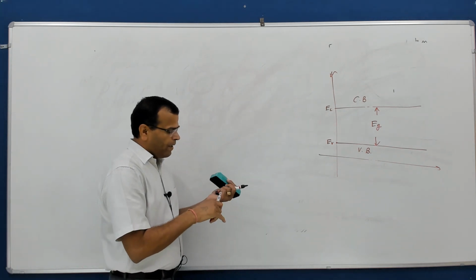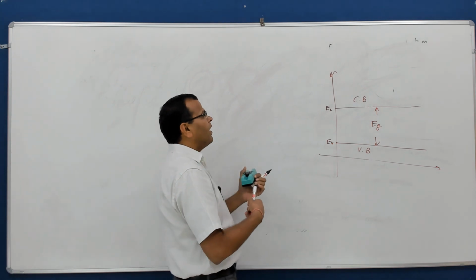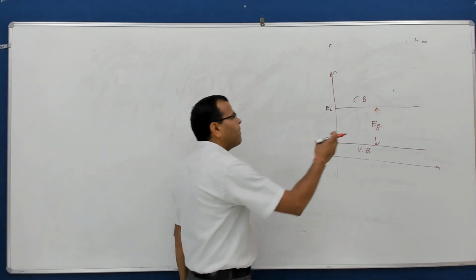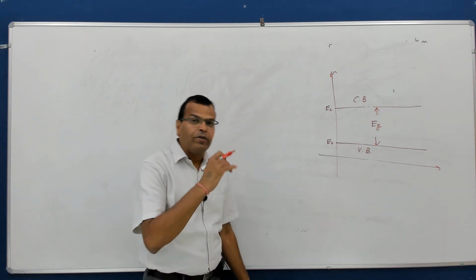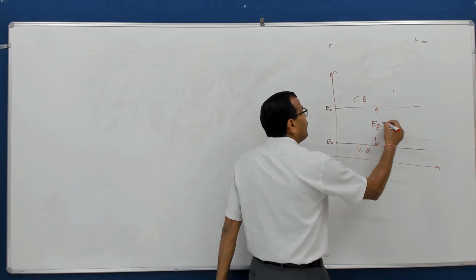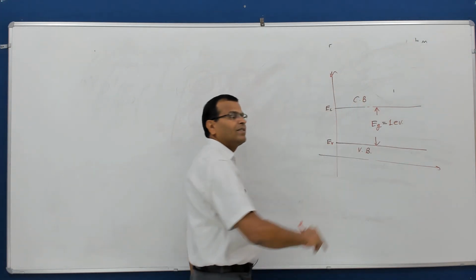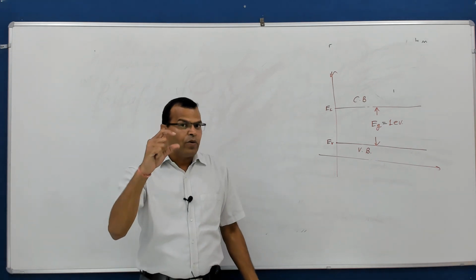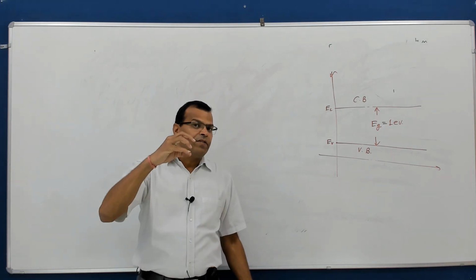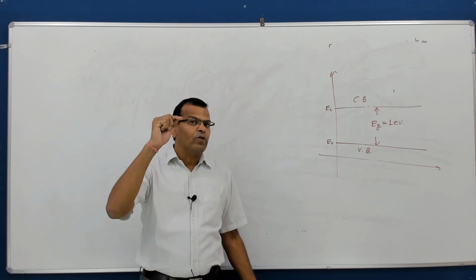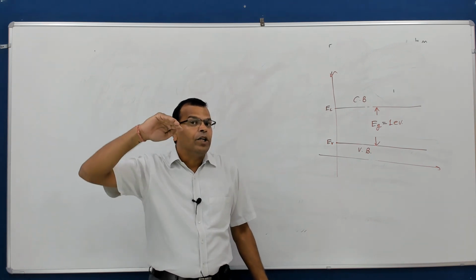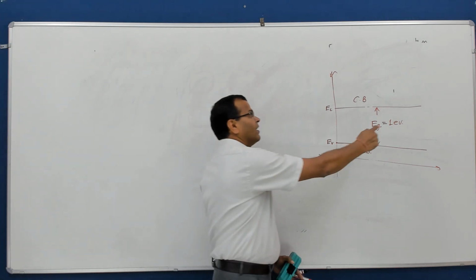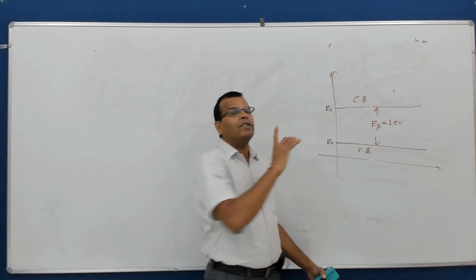So now what I find is that this plays a very important role. When the band gap in any material is of the order of 1 electron volt, it means that when the electron near the nucleus is bound to that nucleus itself, and if I supply some amount of energy equal to 1 electron volt, it moves into the region where it is free to move, then the material is called a semiconductor.